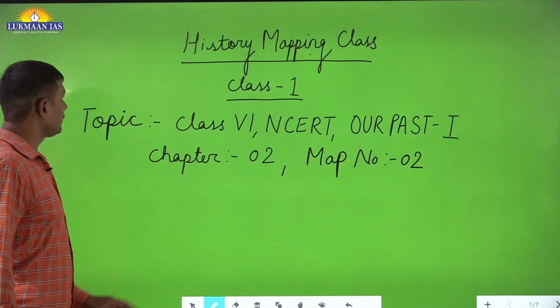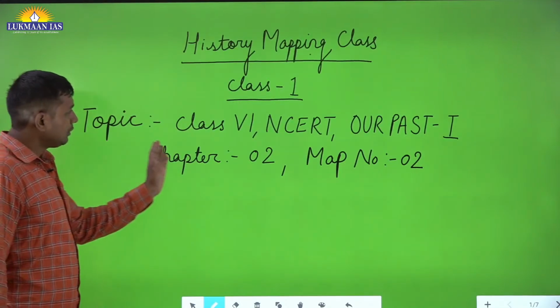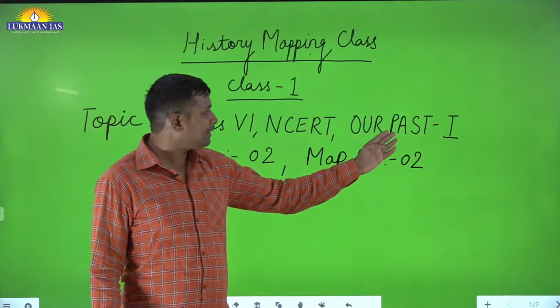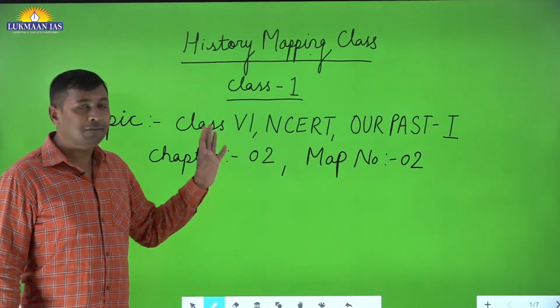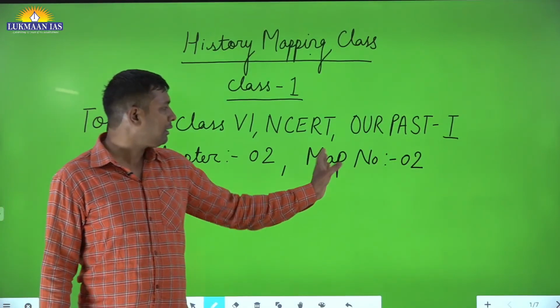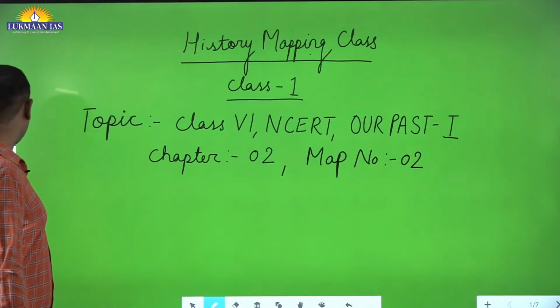So we are starting with the mapping class. This is class 1. The map we are taking is from the NCERT class 6 book titled Our Past 1. The first map we encounter and have to study is in chapter 2, and the map number is map 2. Let us go through that particular chapter.